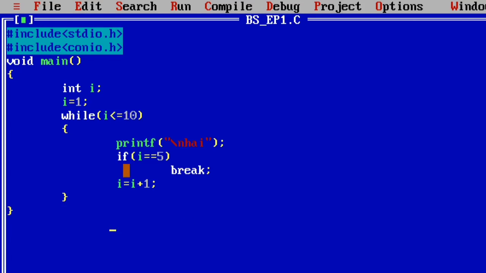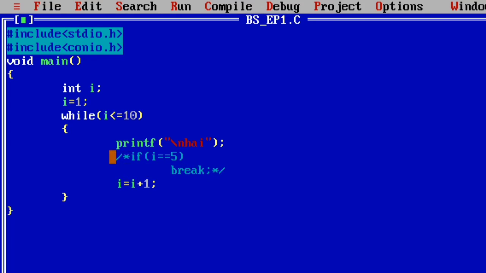Okay, so for example, first of all I am writing these two lines as comment lines. How is a particular line commented in the C language? It is slash star, star slash.